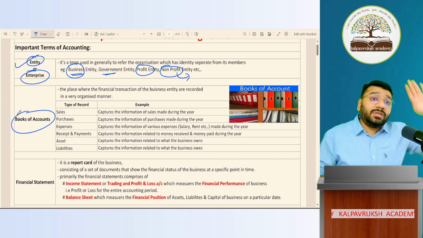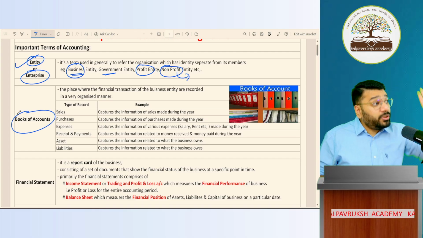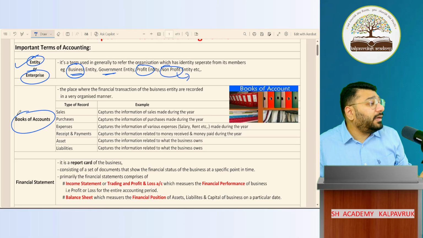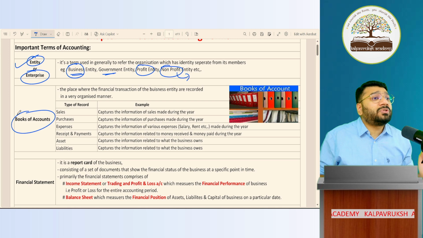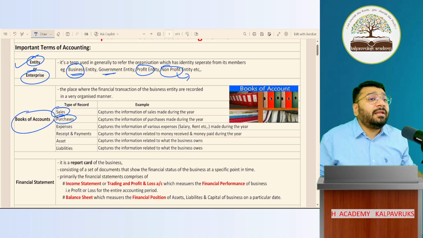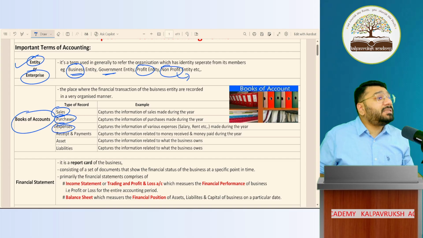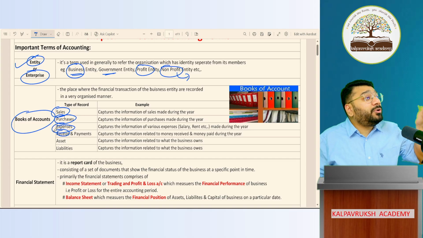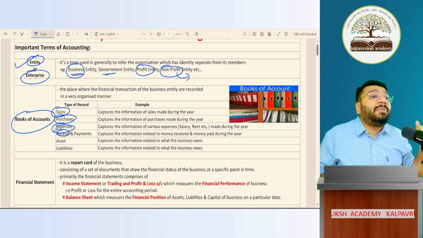Right? Accounts in olden days. From here, let's say 30 years ago, 40 years ago, 50 years ago, 100 years ago. There was no computer. There was no system. So all the accounting was maintained manually in books. Correct? So sales entries were recorded in the sale book. Purchase entries were recorded in the purchase book. Expenses were recorded in the expense book. If I make a payment to somebody, a separate book for that, called the payment book, payment voucher.